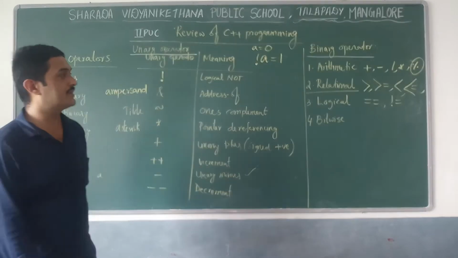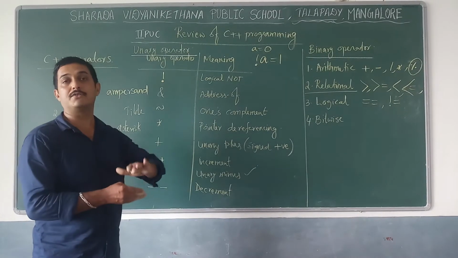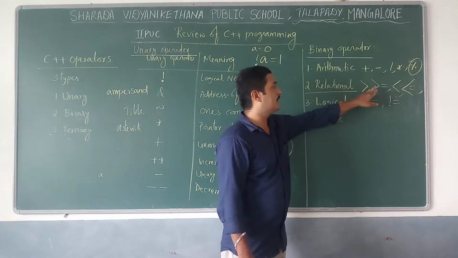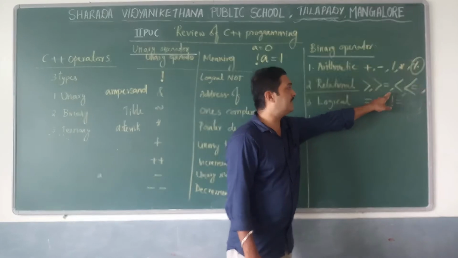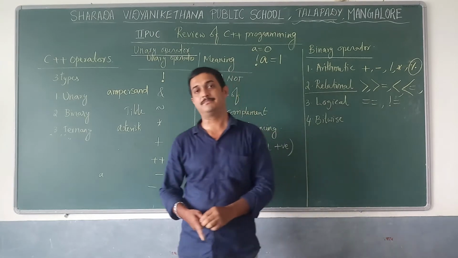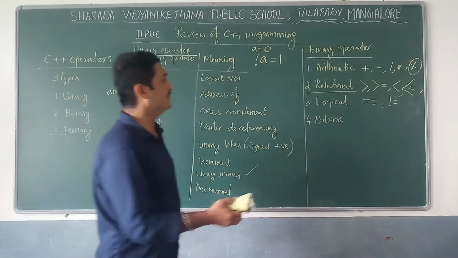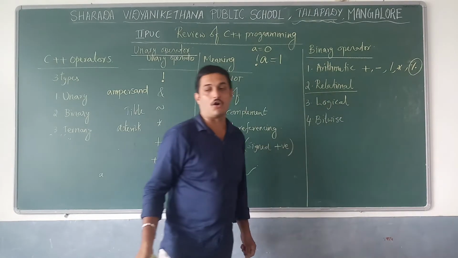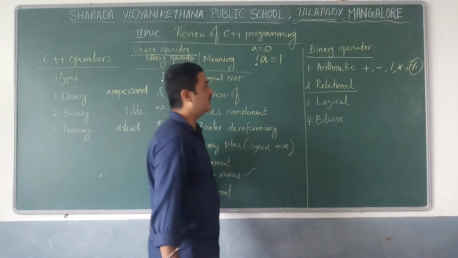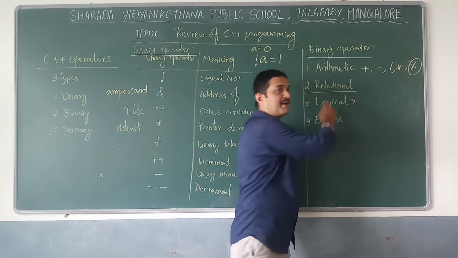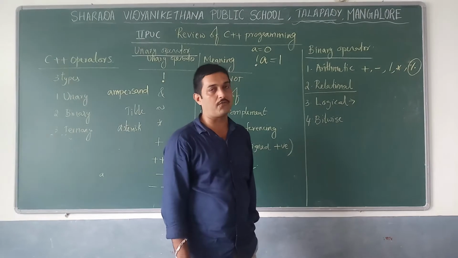Here it uses right to left associativity. Next, logical operators, and here also the result is either true or false, and relational operators also result in true or false.